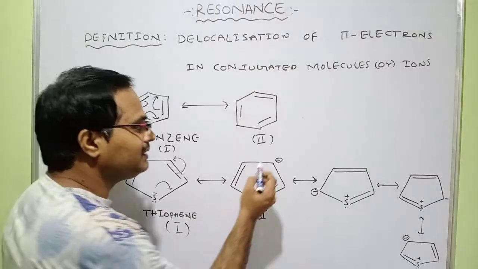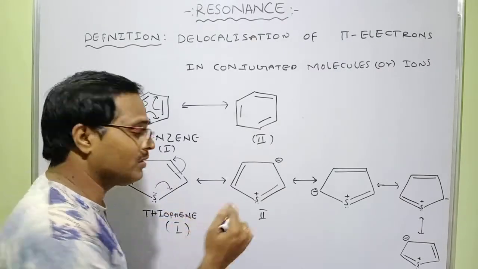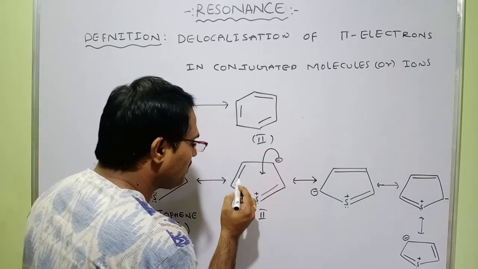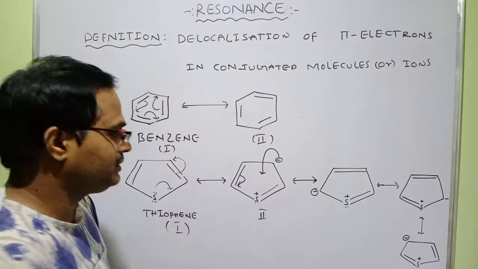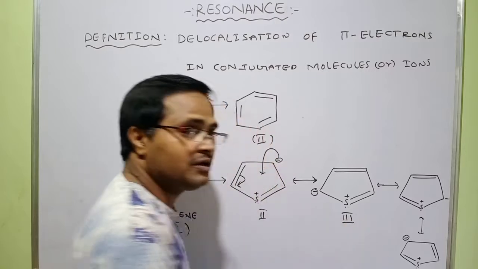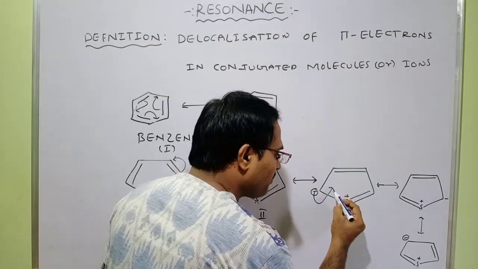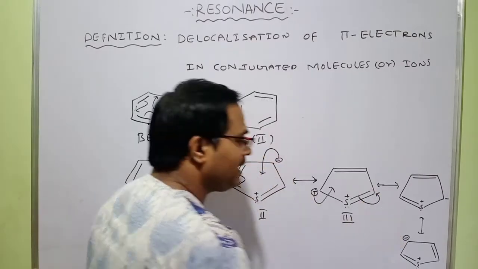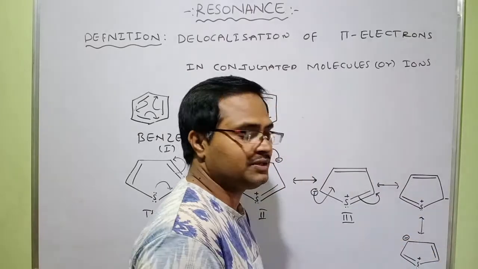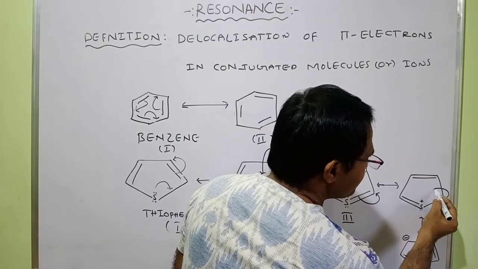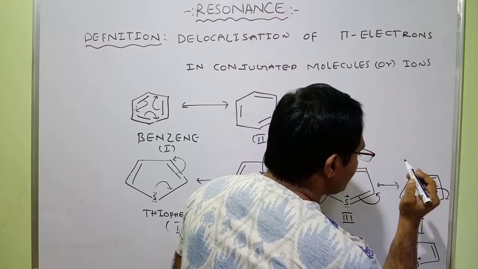Now again, what would happen? One negative charge is equal to electrons, so one negative charge can make one pi bond. Now this negative charge makes a pi bond and this pi bond becomes a negative charge. Consequently, you will get this structure, resonance structure 3. Again, this negative charge can make one pi bond and this pi bond becomes a negative charge, so you get this structure. Again, this negative charge becomes a pi bond here and this pi bond becomes a negative charge.